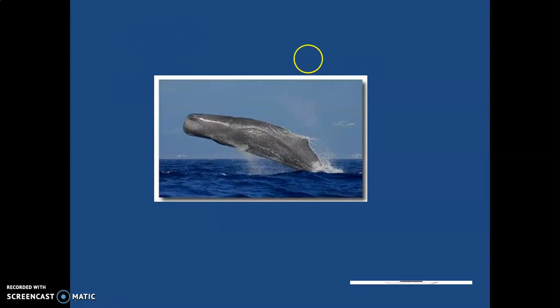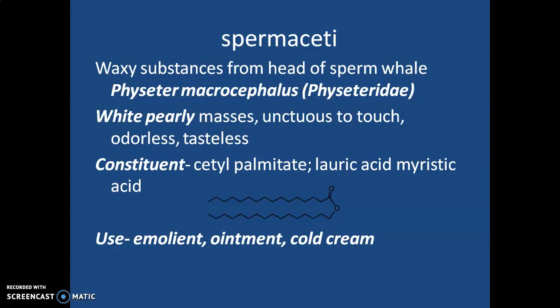Next drug is obtained from another beautiful animal of this earth. The head portion is used for collecting this particular chemical. That is spermaceti, which is obtained from the sperm whale, Physeter macrocephalus. It's a waxy substance, and mainly it is white pearly masses.